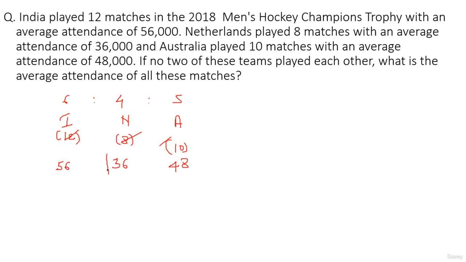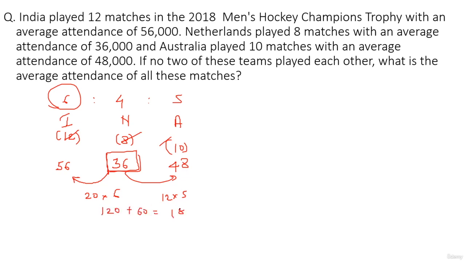Okay, so assuming 36 as the average, this group has an excess of how much? 20 points. How many such people are there? 6 people, right? So total excess becomes 20 multiplied by 6. 36 is itself the average, so there is no deviation, no excess or deficit. This group has an excess of 12 points, every person has, right? 48 and 36. How many such people? 5. So complete excess is 12 into 5. Now let's calculate the total deviation, the total excess the group has. 20 into 6 is 120, 12 into 5 is 60. We have an excess of 180 points.